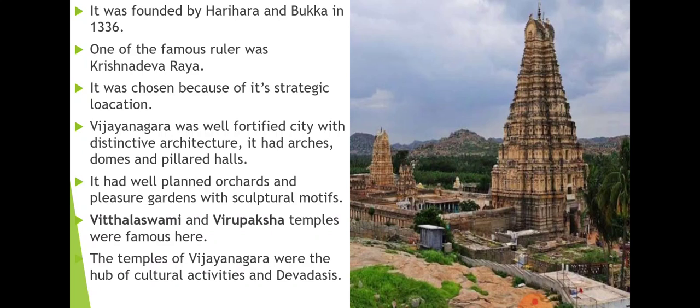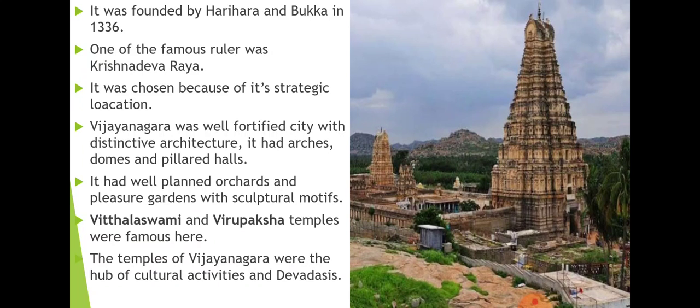So there is only one way to enter the city of the Vijayanagara Empire. That is why this city was on a strategic location where the invaders or attackers who wanted to attack the Vijayanagara Empire could not attack, as it was protected by the hills and the rivers.